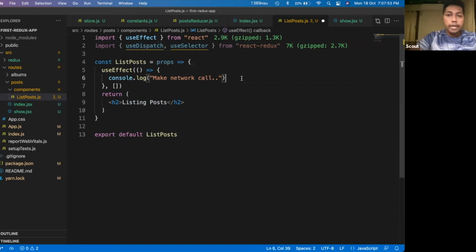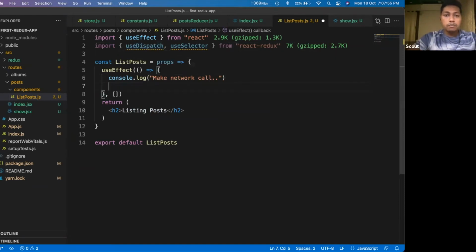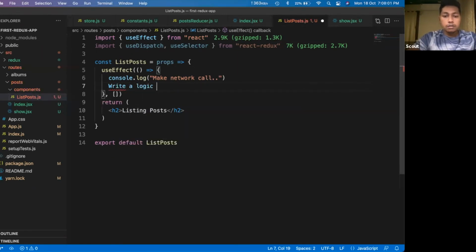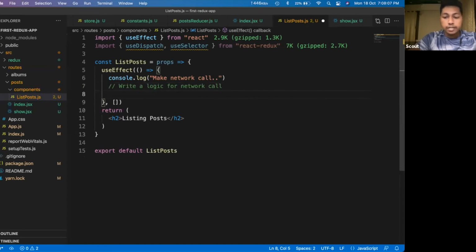In order to make a network call, we have to write a logic for the network call. A network call is something which takes time. In that case, it has to be asynchronous, right?